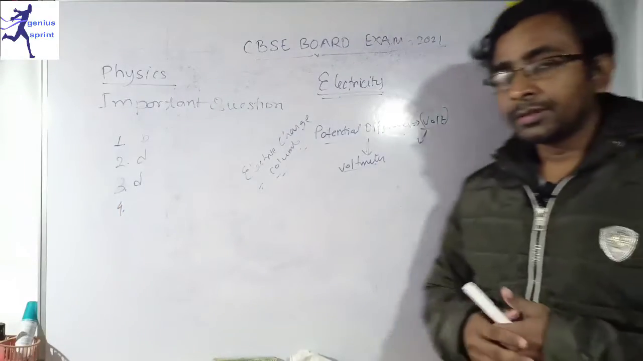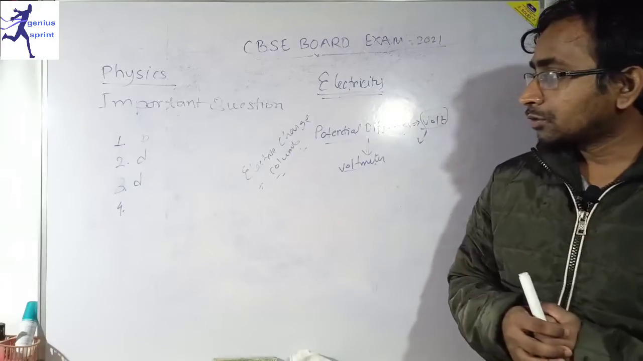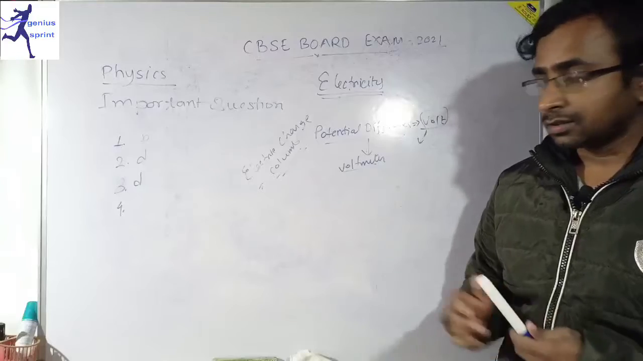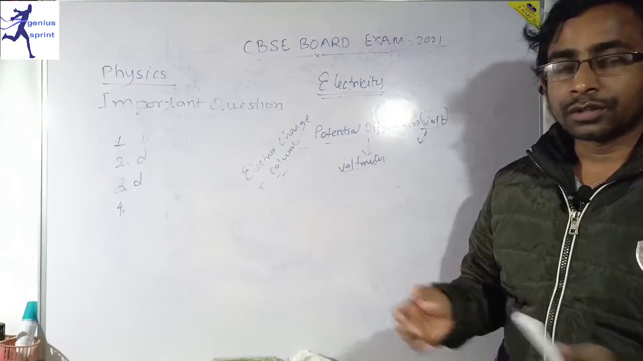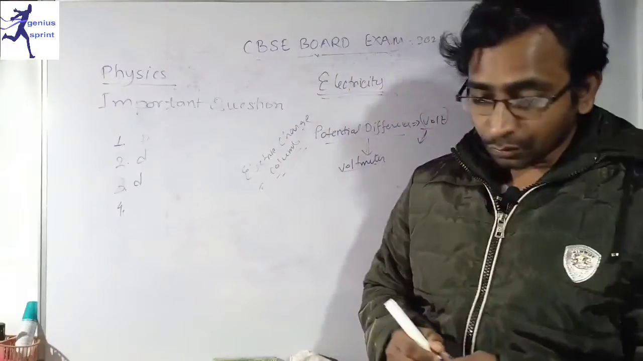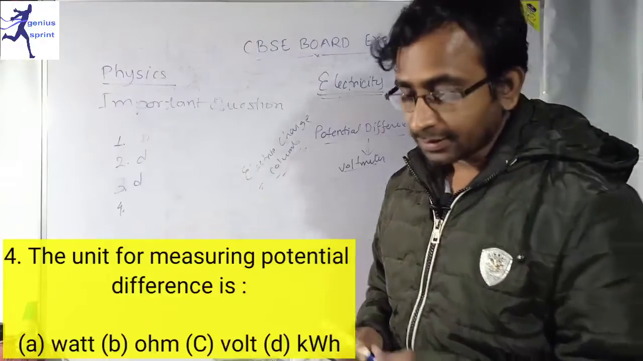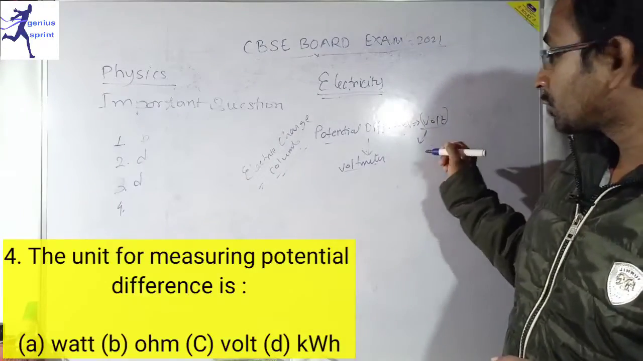See, I am going very fast because we have to cover these 100 top important questions. So this is the third question of the first volume. Now our question number 4 says that the unit for measuring potential difference is, yes, this I already told you, volt.